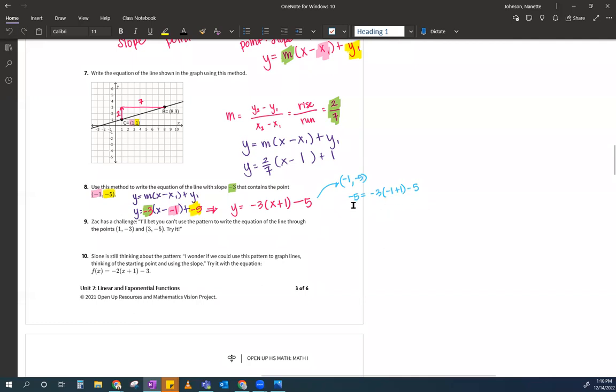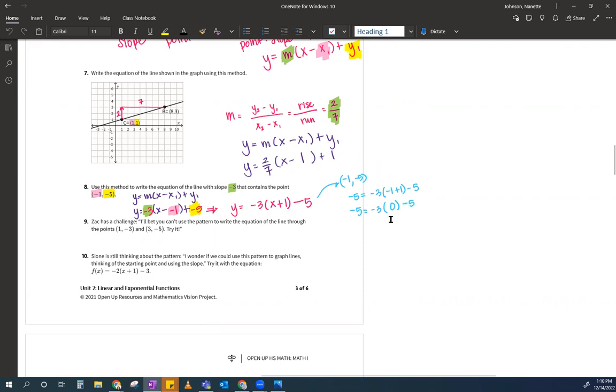So here I'm like, okay, well, Ms. Johnson, what do you want me to do? I just want you to see, is there anything here you can simplify? Yeah, that -1 plus 1. Very good. What is -1 plus 1? Very good. It's a 0, right? And -3 times 0 is 0, right?